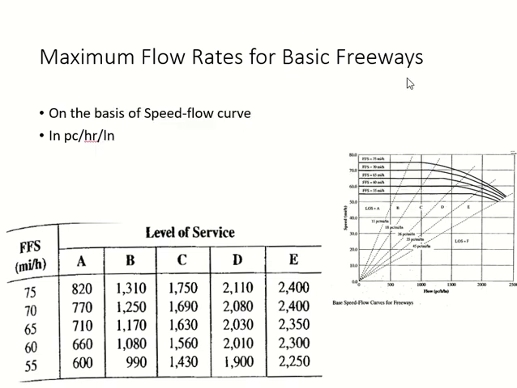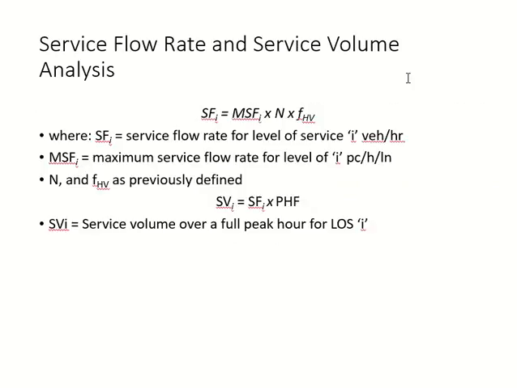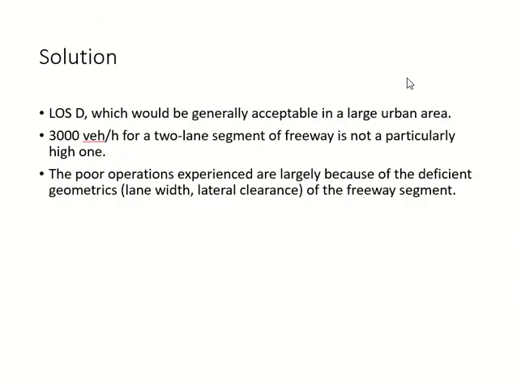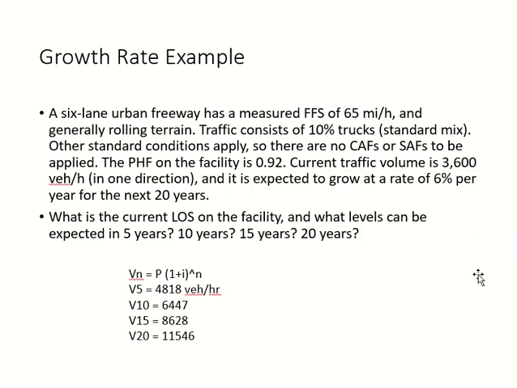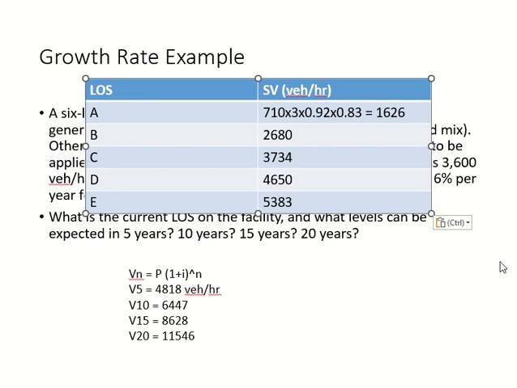Okay. Now what I'm going to do is I will take it over there so I can compare. Okay, these are the volumes. The current one is here. So what is the current level of service?